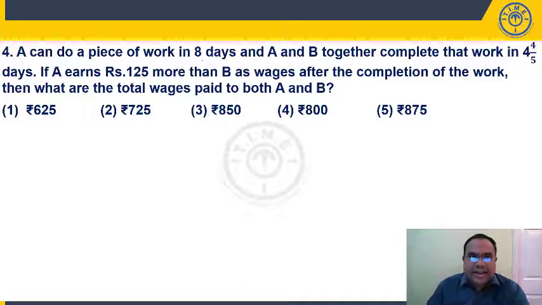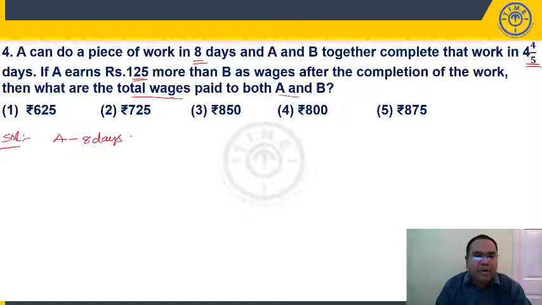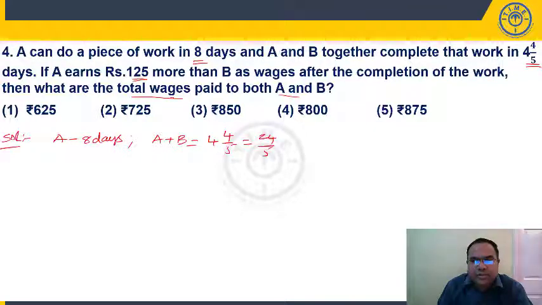A can do a piece of work in 8 days. A and B together can complete the work in 4 by 5 days. A earns rupees 125 more than B as wages after the completion of the work. What are the total wages paid to both A and B together? It is similar to what we have done some time back. Now here, students, A can complete the work in how many days? A alone, 8 days. What about A and B together? A and B together can complete the work in 4 by 5 days. This is nothing but 5 into 4, 20, 20 plus 4, 24 by 5 days.